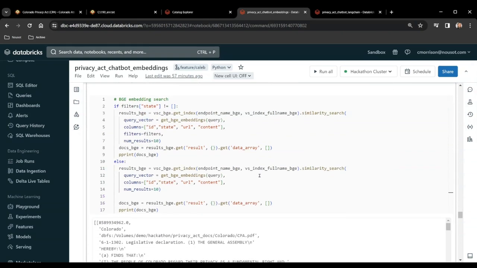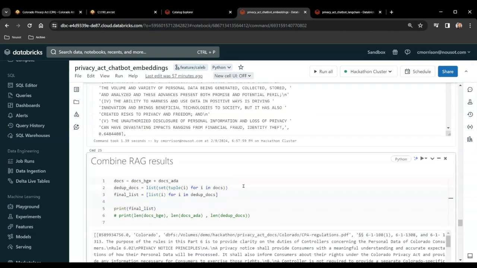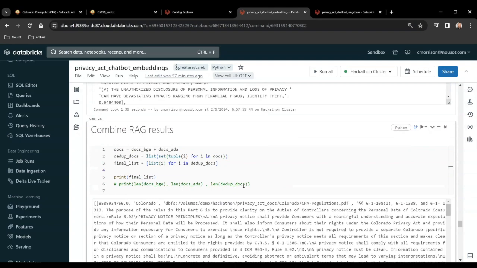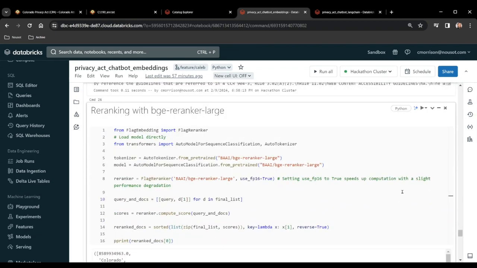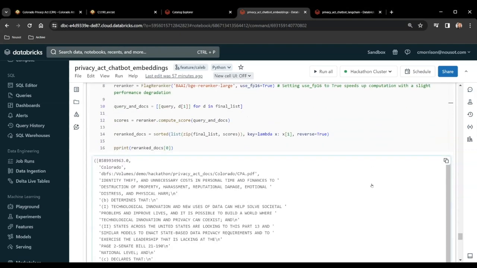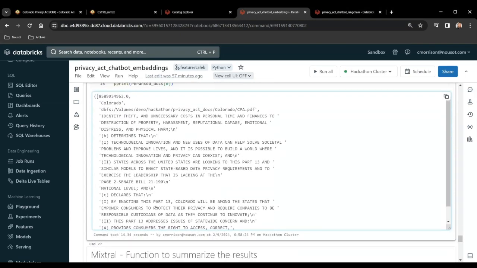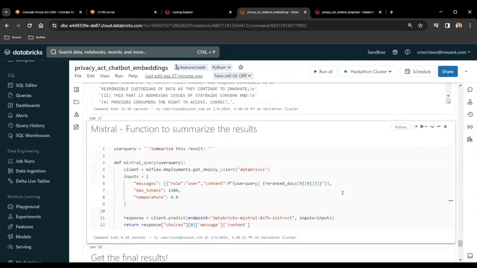To give our search the best chance of success, we combine the results of the ADA embedding search and the BGE embedding search. The results are then processed by a re-ranker. In this example, we use a BGE re-ranker large model to determine which result is the best answer to the user's question. Finally, we use the Databricks Mixtral 8x7b instruct model to summarize the top-ranking document and return the result to the user.